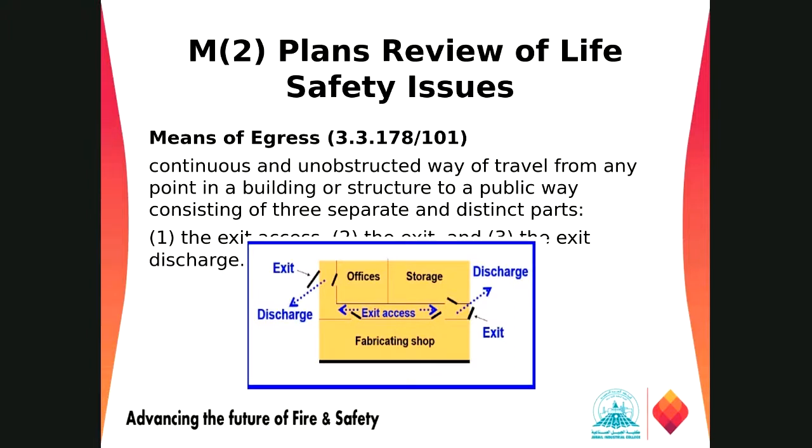So now we are moving on to module 2, which is for plan review for life safety uses. We are going to discuss the basic requirements for life safety based on 101 or the IBC code, which is mainly the passive fire requirement. So we are talking about the passive fire requirement with this module.